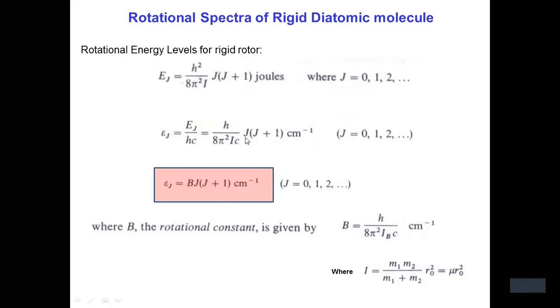H by 8 pi square I c is B, so it is B into J into J plus 1. Here B is the rotational constant, given by B equals h by 8 pi square I c centimeter inverse, where I is the moment of inertia, already calculated, I equals mu r square.